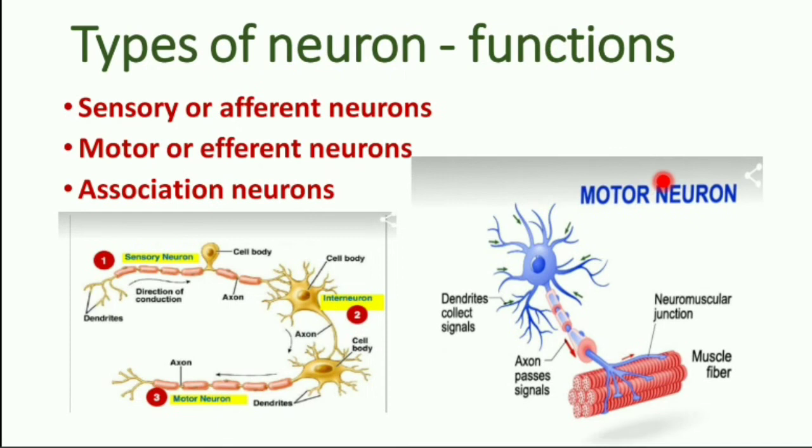That is multipolar. Then classification of neuron based on the functions. Three types: sensory neurons, motor neurons and association neurons. Sensory neurons are present on the sensory organs and receive the nerve impulses from the sensory organ. Motor neurons are connected with the muscle fibers and transmit the impulses to the muscle fiber. Association neurons, otherwise called interneurons, are present between the sensory neuron and motor neuron, and transmit the signals from the sensory neuron to the motor neuron.